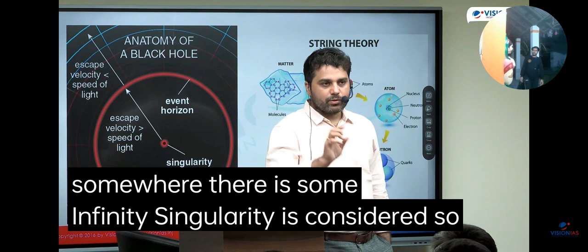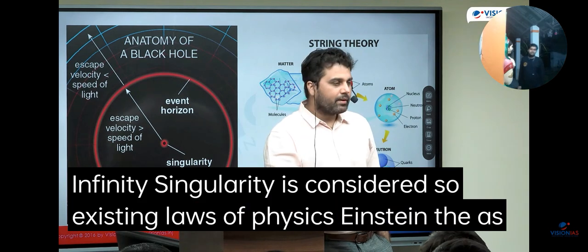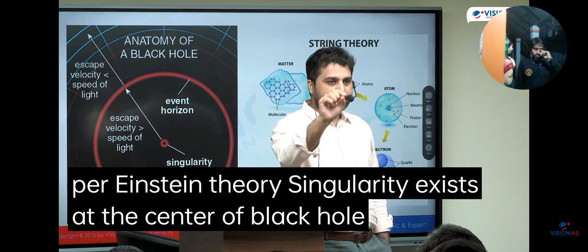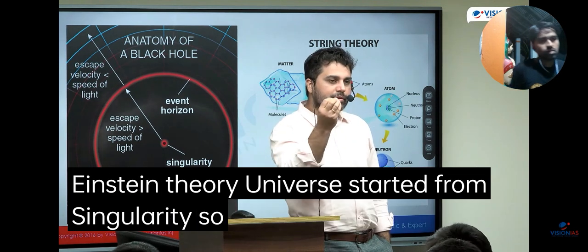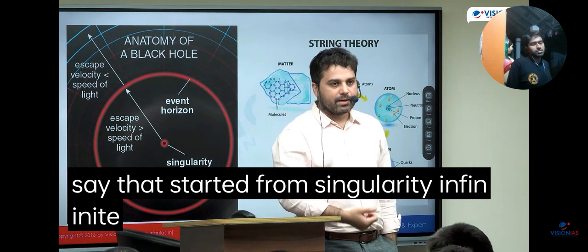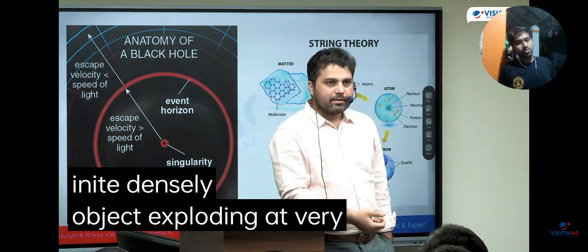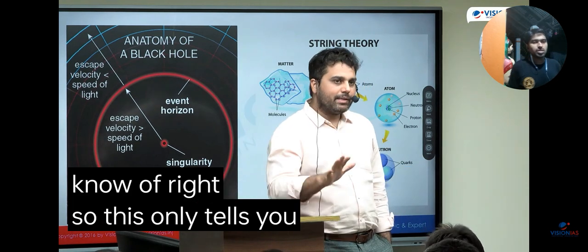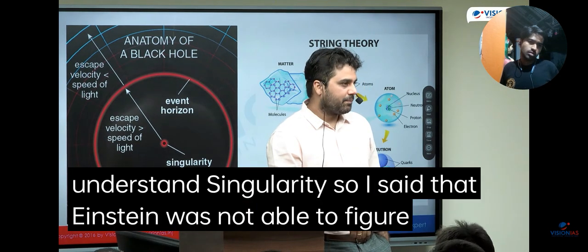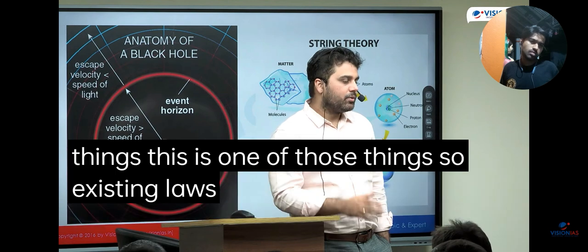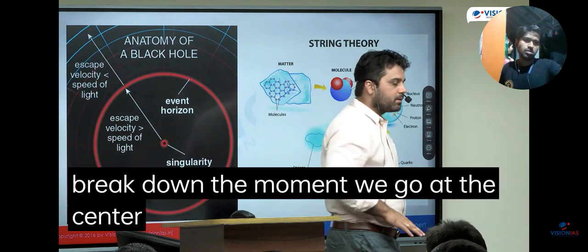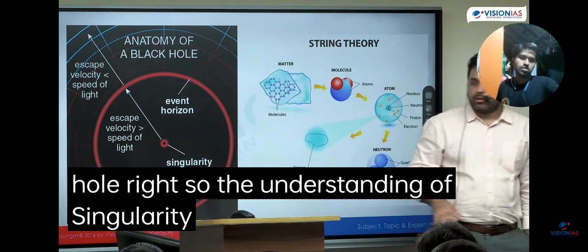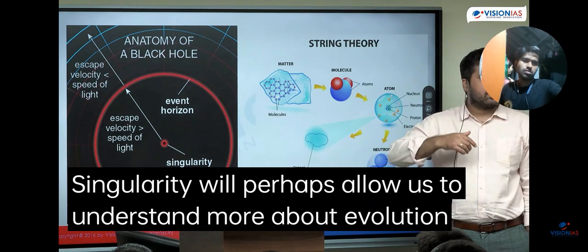Singularity is considered in our existing laws of physics, Einstein's theory. As per Einstein's theory, singularity exists at the center of a black hole. Or as per Einstein's theory, the universe started from singularity. So the Big Bang which we talk about started from singularity: an infinitely dense object exploding at very high energy, leading to the formation of the universe as we know it. Right? So this only tells you that we do not understand singularity. I said that Einstein was not able to figure out a few things. This is one of those things. Our existing laws of physics completely break down the moment we go to the center of a black hole. So understanding singularity will perhaps allow us to understand more about the evolution of the universe.